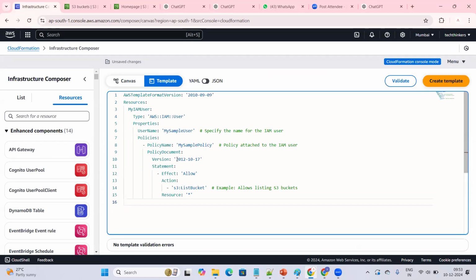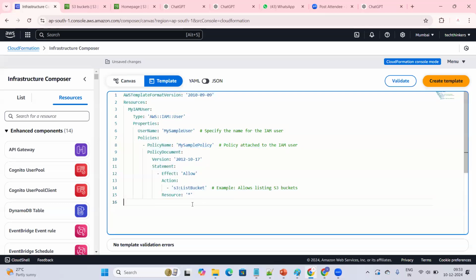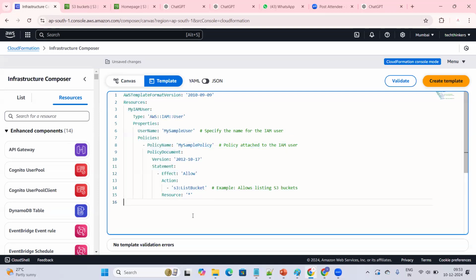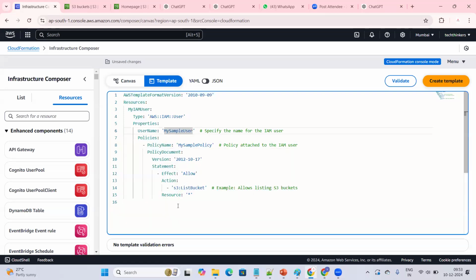What is the username I'm creating? Can you understand anything from the code? First of all, let me know what kind of code it is, whether it is in YAML format or JSON format. YAML format. What are we trying to create now? We are trying to create an AWS IAM user. What is the username that I will be giving? My sample user. And I'm going to attach a policy here. The name of the policy is my sample policy.